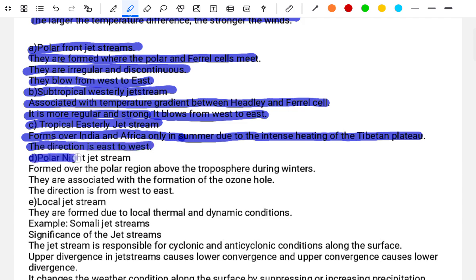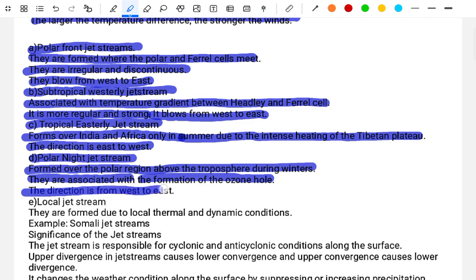D. The polar night jet stream is formed over the polar region of the troposphere during the winter. They are associated with the formation of the ozone hole. The direction is from west to east.